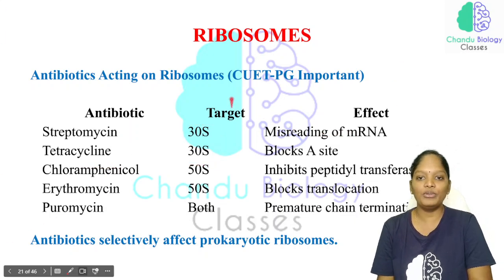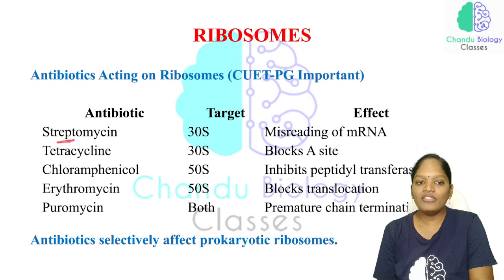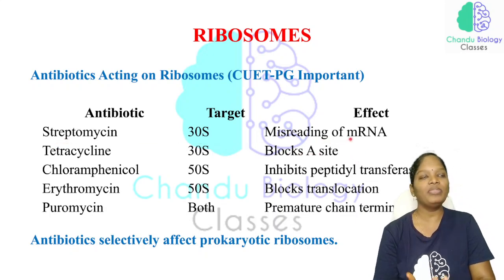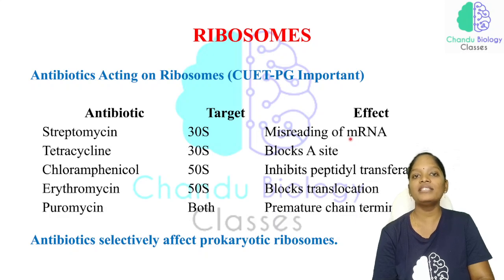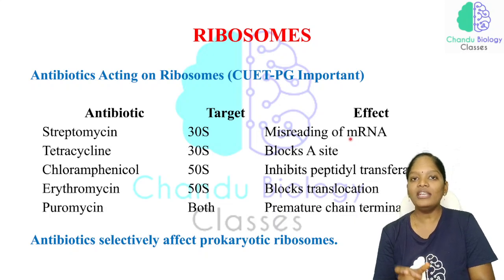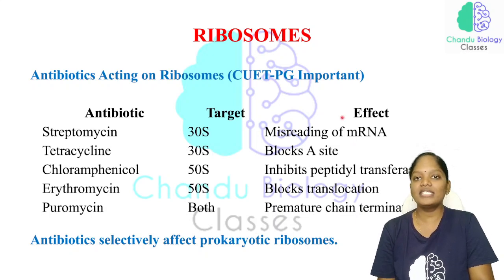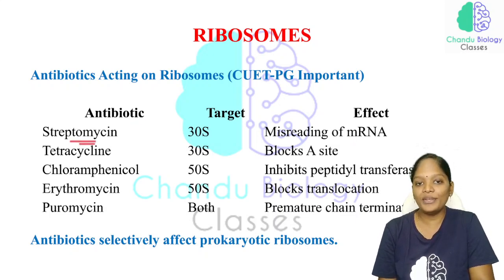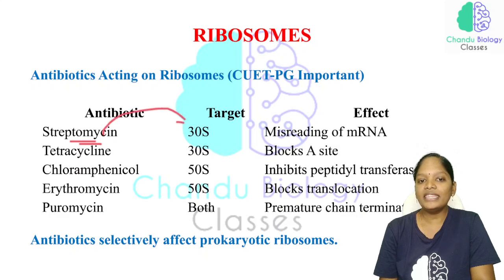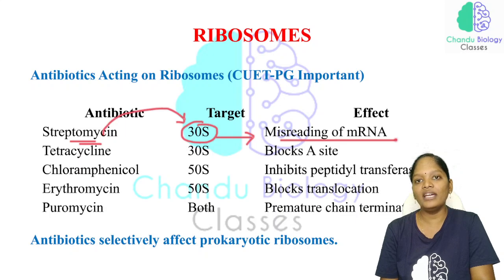The streptomycin effect will be misreading of the mRNA. If the message from the DNA is not read properly, then protein synthesis is also a problem. If the tRNA is not reading the mRNA properly, protein synthesis is affected. It results in the misreading of the mRNA.